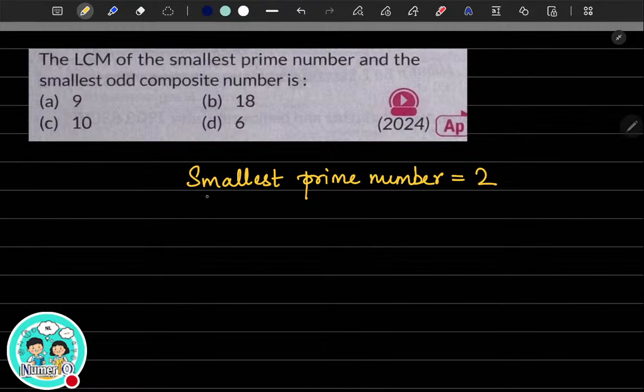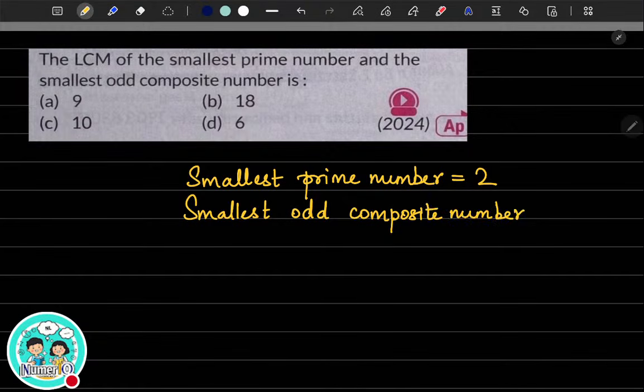9. Very good. Right. The smallest odd composite number, because 8 is also composite, but 8 is even. 6 is also even. So the smallest odd composite number is 9. Smallest prime number is 2. Smallest odd composite number is 9. What is the LCM of 2 and 9 is what they are asking.